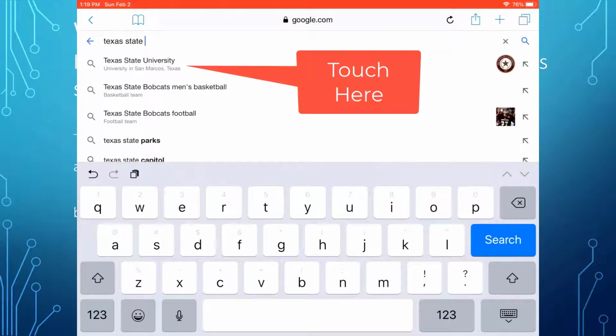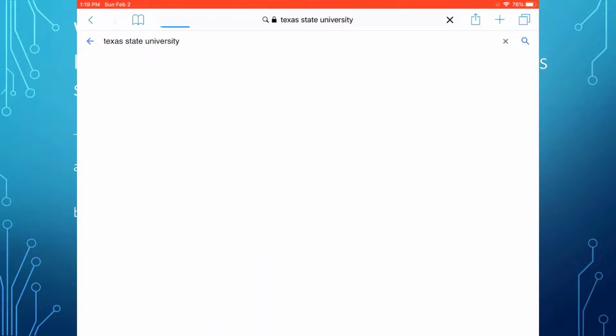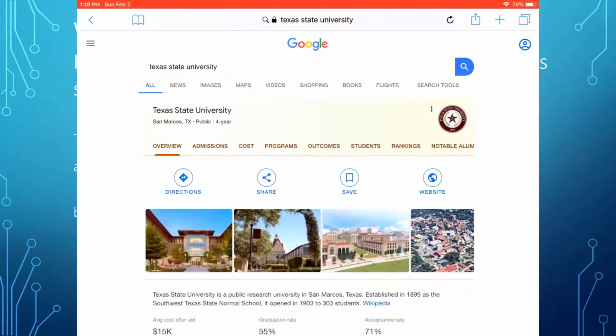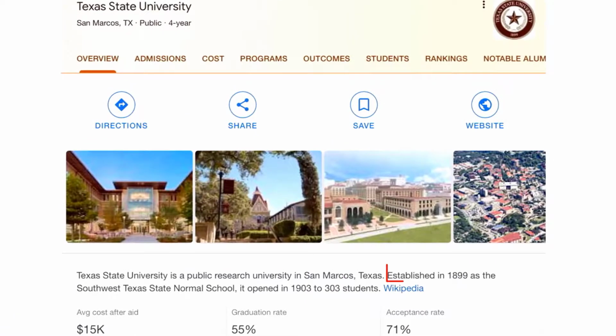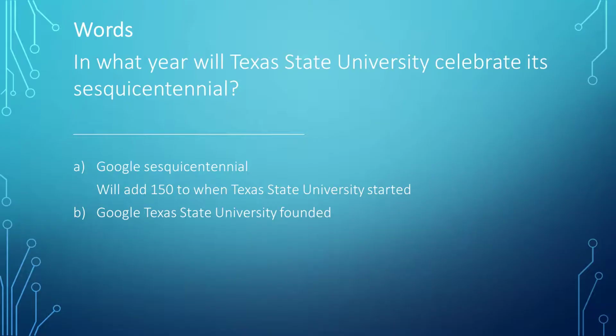I don't have to type in university as Google suggested it. Here you can see it was established or founded in 1899. Now you have the 2 pieces of data that can produce the final answer. Add 1899 to 150 and the answer is 2049.